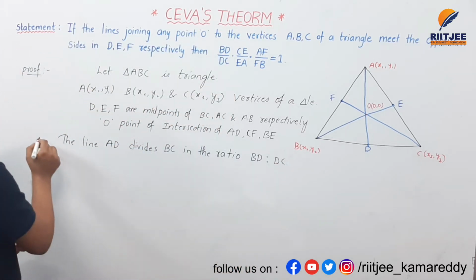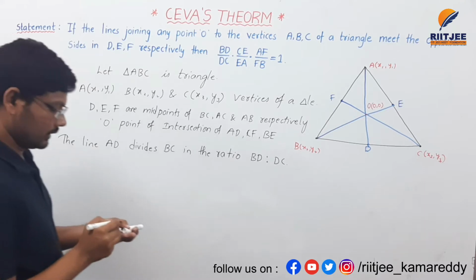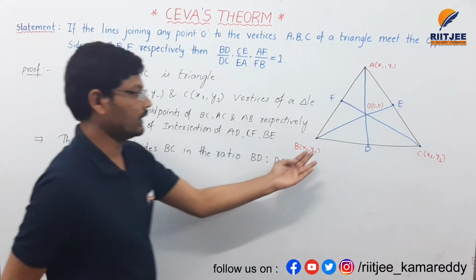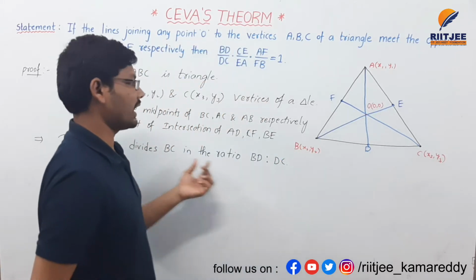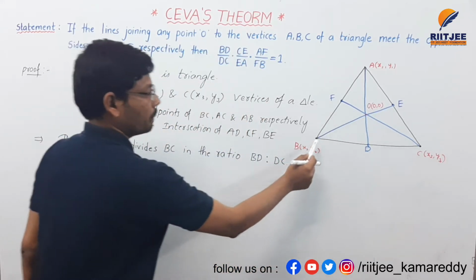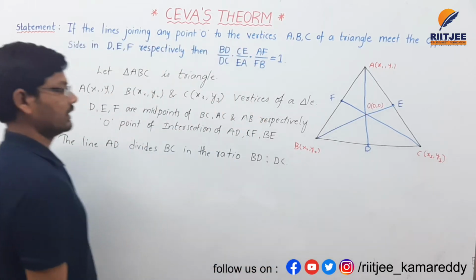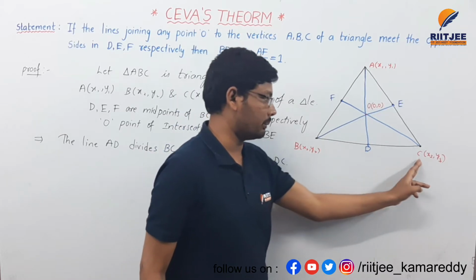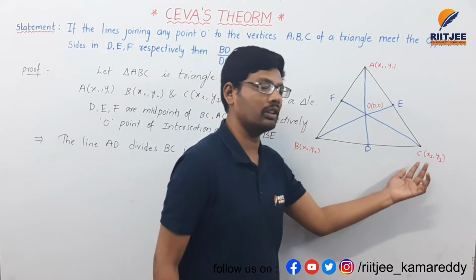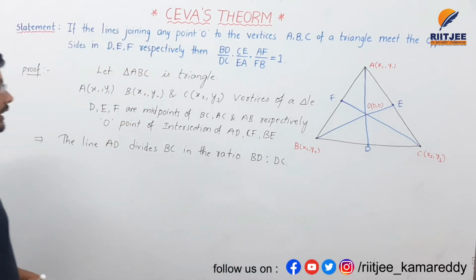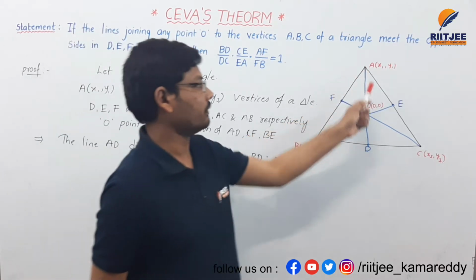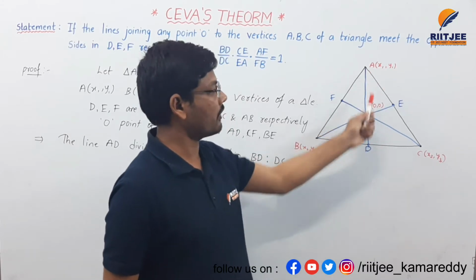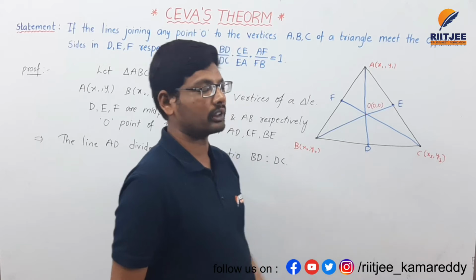Observe this point clearly: the line AD divides the line BC in the ratio BD is to DC. This is the statement I am taking. The equation of the AD line is nothing but the equation of the AO line. The equation of AO and the equation of AD are both the same.